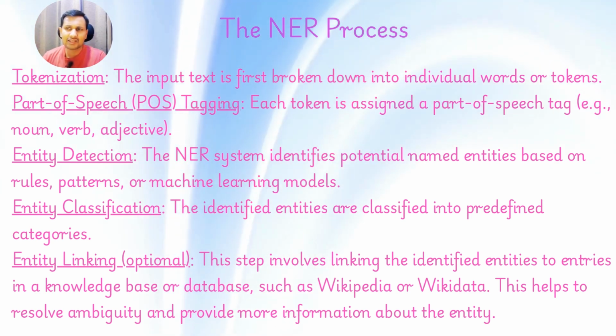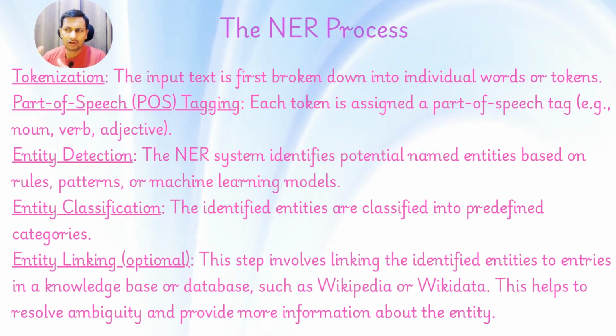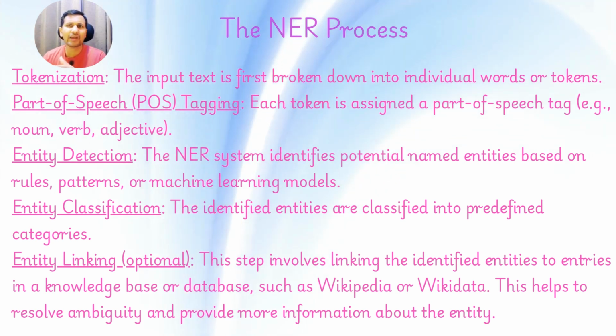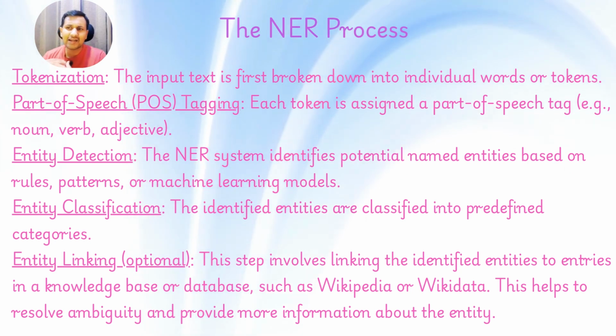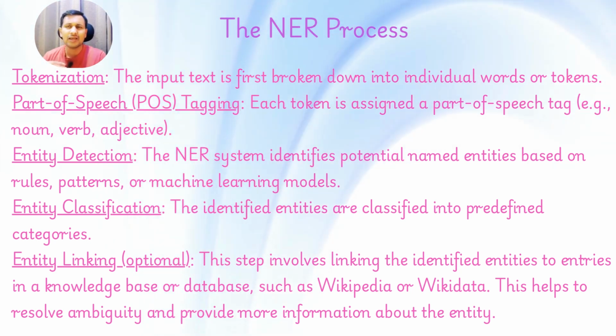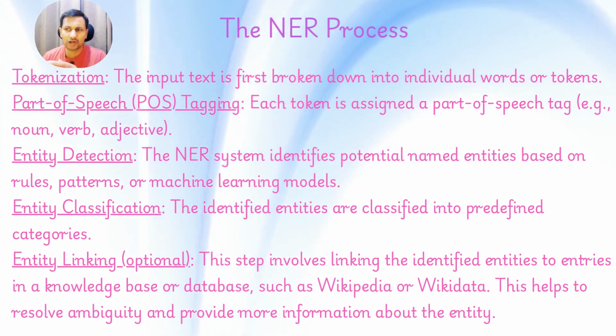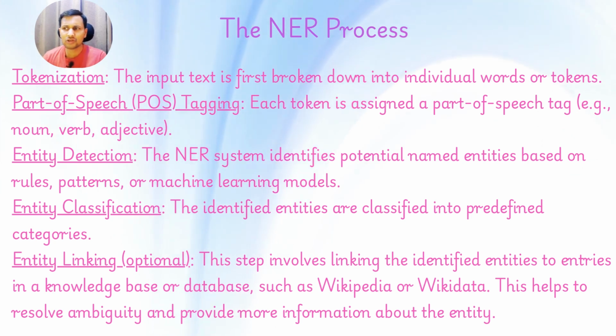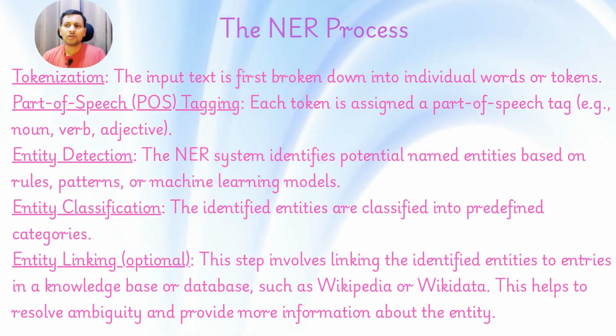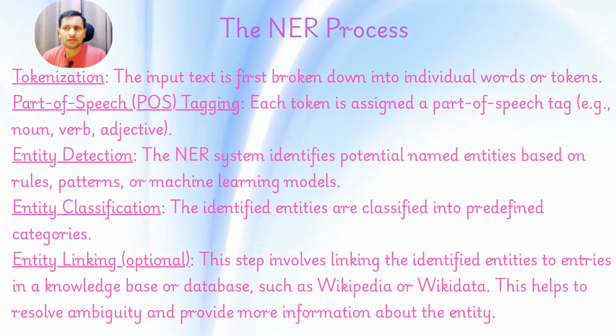And next is entity classification. Identified entities are classified into predefined categories. And last is entity linking, which is an optional process, where we link these identified entities to entries in a knowledge base database for future training purposes. This will help to resolve ambiguity and provide more information about the entity. So this is also an important process.